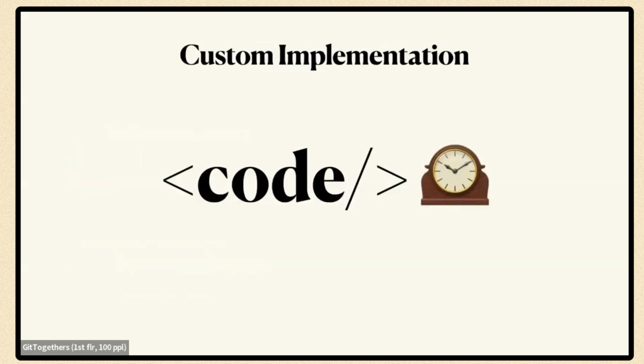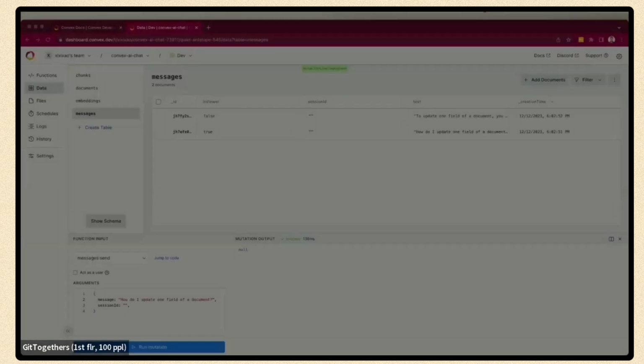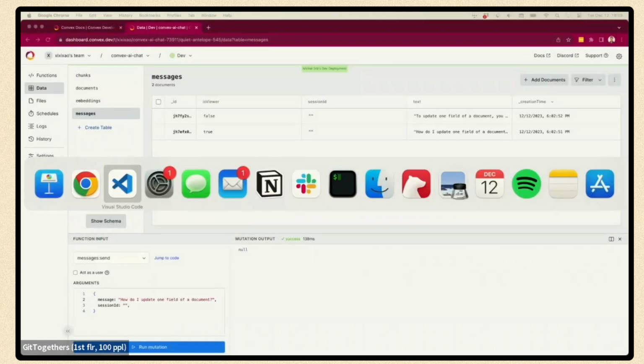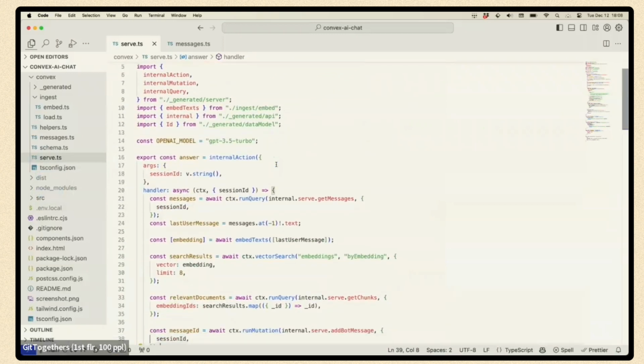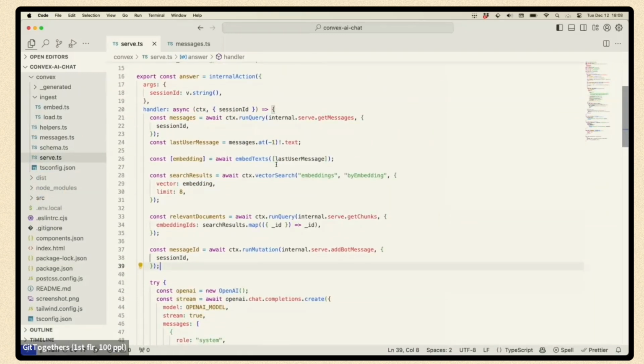OK, so let's look at the last implementation. What if we want total control over it, right? And I will show just a little snippet of the implementation. So this is the second phase, really, of the implementation. It's a single function, a piece of code that runs after I ask the question.